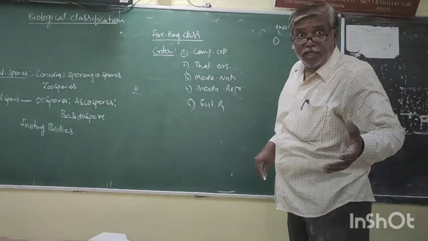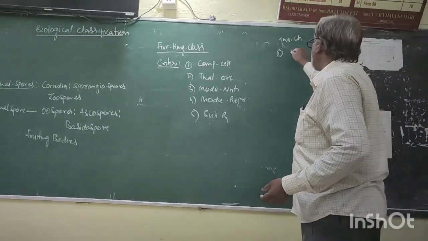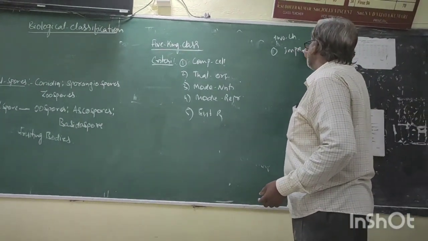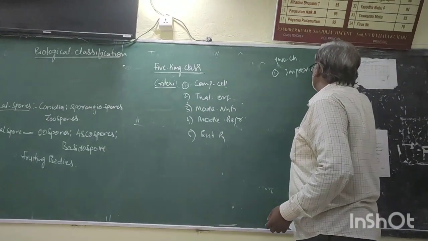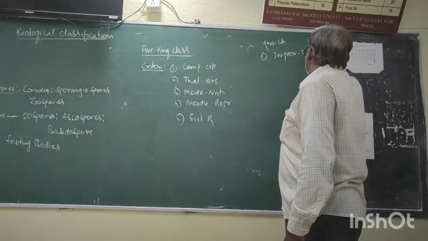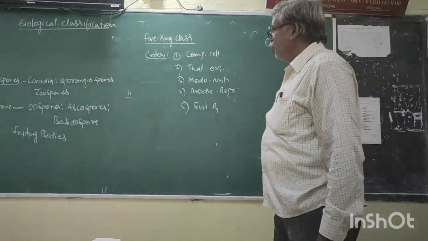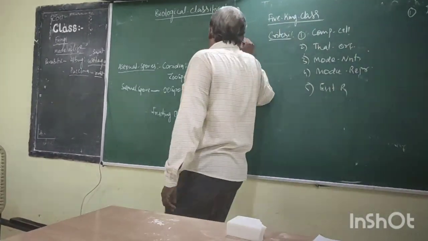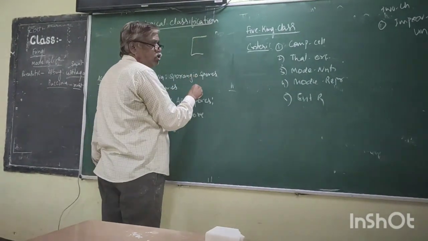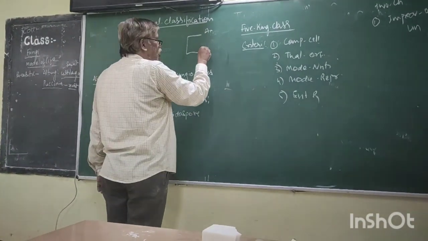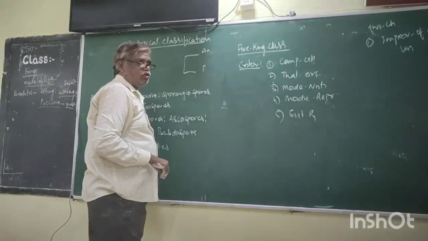Our understanding, improvement of our understanding. That means in two kingdom classification, at the time of Carolus Linnaeus, animals and plants.